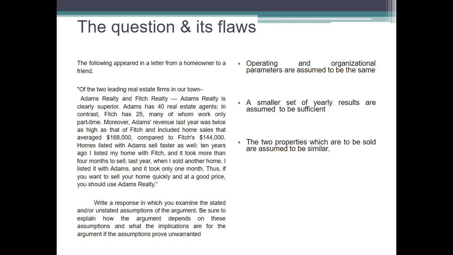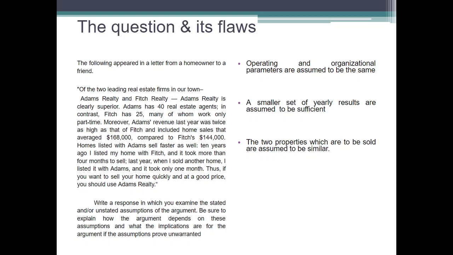Now let's move on to the second point that we have found here. A smaller set of yearly results are assumed to be sufficient. So the person who is recommending Adams Realty only mentions 1 year's revenue, that Adams' last year revenue was 168k something. Now first of all, as a home seller, why should I look at Adams' revenue? I don't care, I just want to sell a home. Maybe we don't know what Adams' revenue streams are or how they earn their profit, what were the other ways, or even what was happening before last year, if I'm concerned as such. So there are many other points that you can mention here. If you have any, again, you can mention them in the comments box, so it can help our community better.